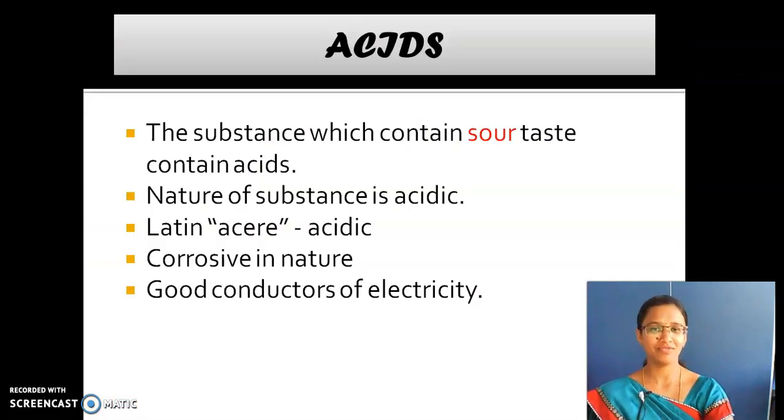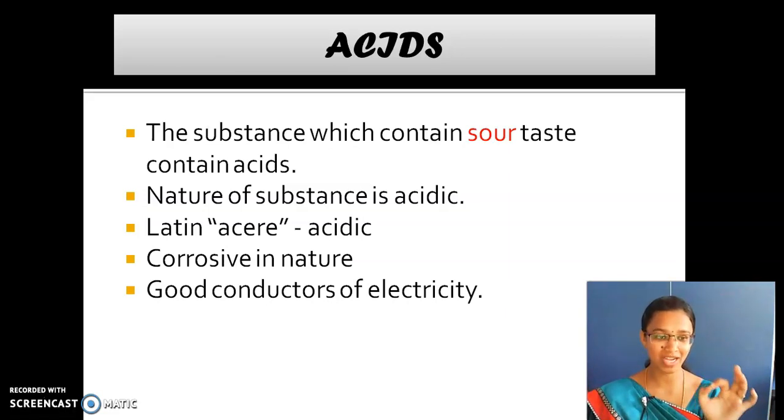Okay. First, we'll go into the acids. The substance which has a sour taste, look here, I have highlighted it: the substance which has a sour taste contains acid in it. Are you clear? Which has sour taste, the acids are present inside. What do you mean by sour? Shall I tell you? Pulippu.